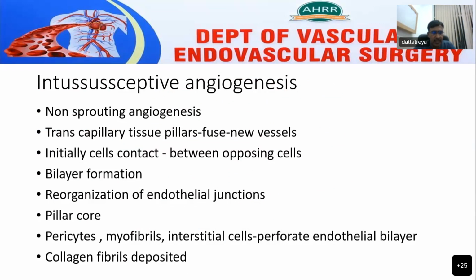Later there is reorganization of endothelial junctions, which leads to development of a pillar core. The pericytes, myofibrils, and interstitial cells are attracted, causing perforation of the endothelial bilayer and further leading to development of new blood vessels. The collagen fibrils are deposited, which are the backbone for the new blood vessels.